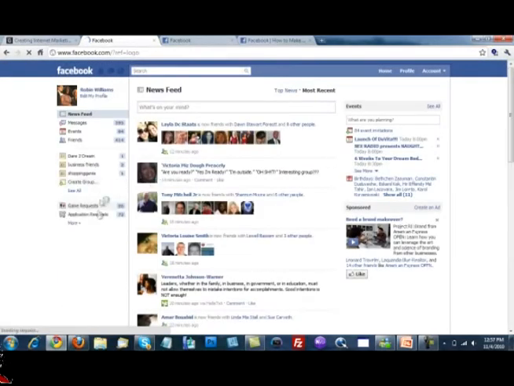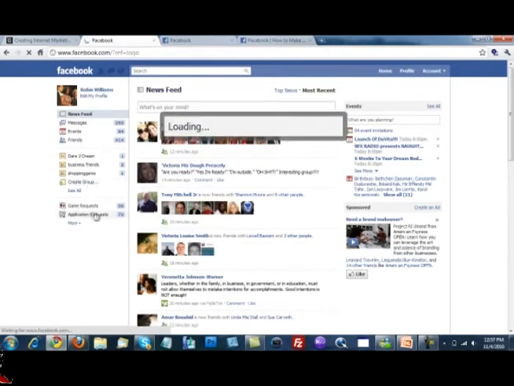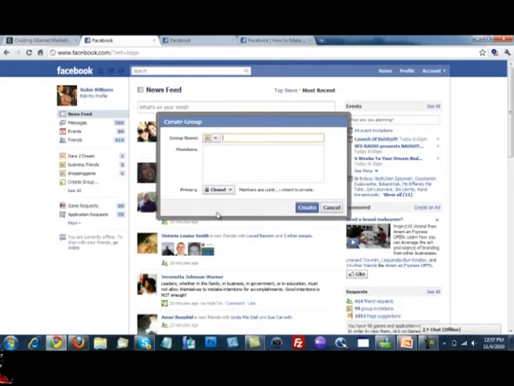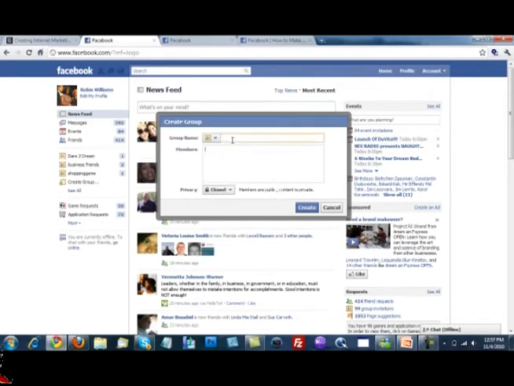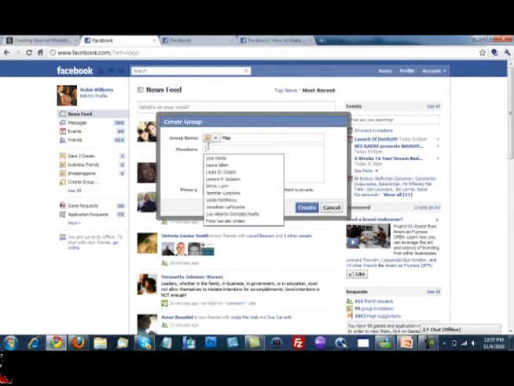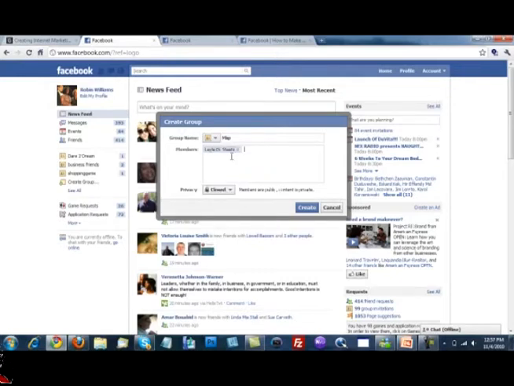Now, you can set up a group, create a new group, and you can automatically put people in that group. So a box will come up, you title your group, and then you start typing in who you want in this group. So if I was putting together a group of, let's say, people that I know that are close friends of mine that are in my Lead System Pro, let's just say that for now. And all of a sudden it'll start pulling up some people. So let's say I'll put Layla in there because I know that Layla's in there, and I have some other friends. And you can just start putting in the names of the people that you want in this group.